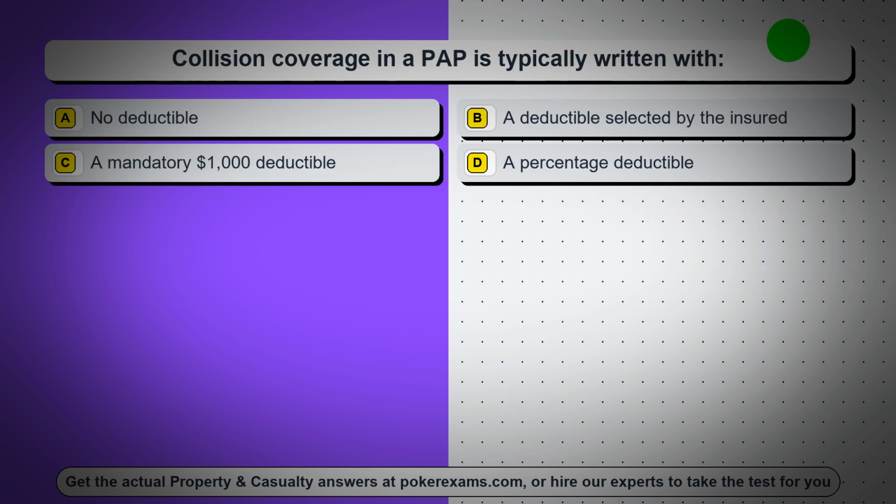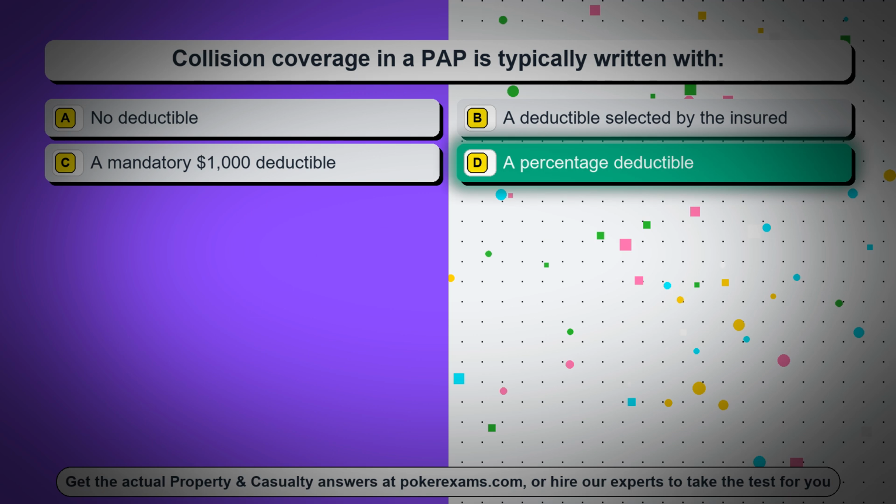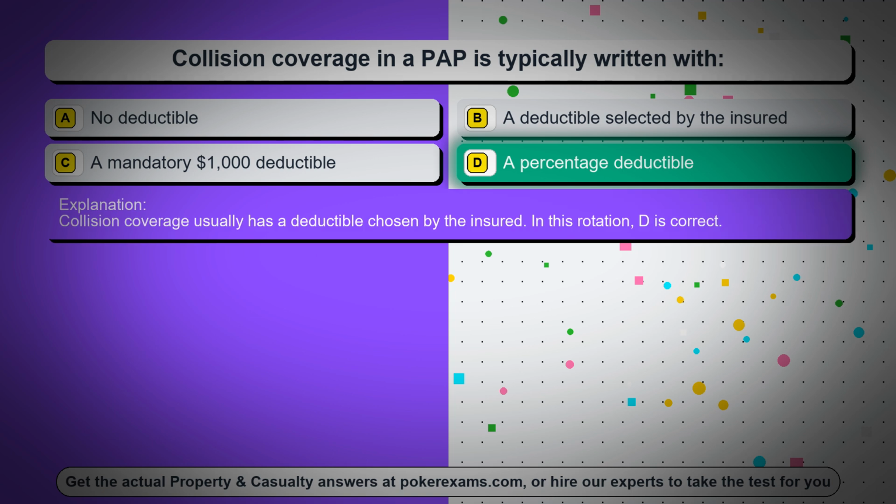Question 100. Collision coverage in a PAP is typically written with: Option A, no deductible. Option B, a deductible selected by the insured. Option C, a mandatory $1,000 deductible. Option D, a percentage deductible. The correct answer is option D, a percentage deductible. Collision coverage usually has a deductible chosen by the insured. In this rotation, D is correct.